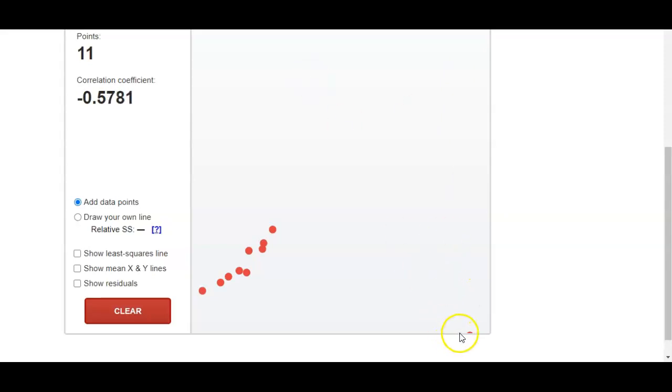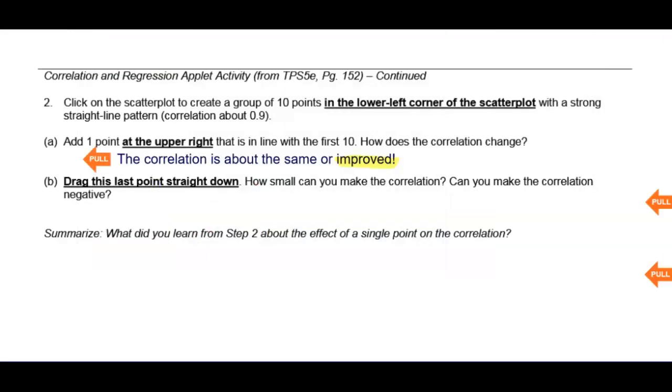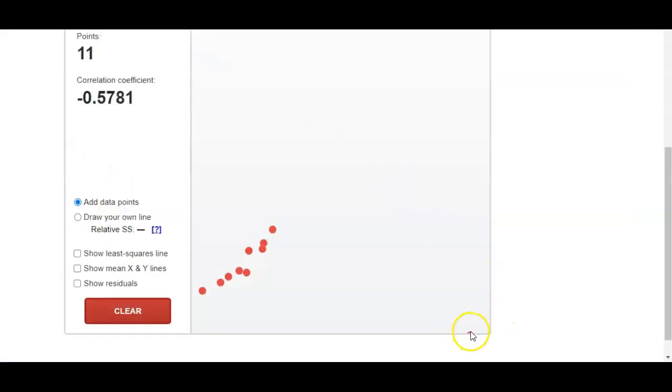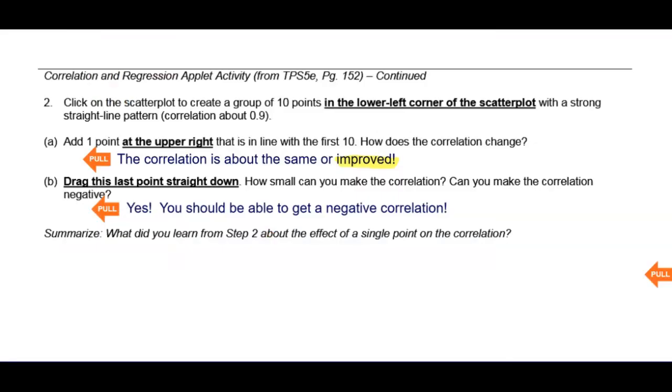Okay, so let's jump back and comment on that. Yes, we were able to get a negative correlation by pulling that point down. And again, let's think about what that does when we pull that point way down to the bottom here. What that does is it changes the overall linear direction. If you were to put a line of best fit through here, it no longer has a positive slope, it now has a negative slope. And just that 1 point can change that line of best fit by that much. Okay, let's jump back to the question here.